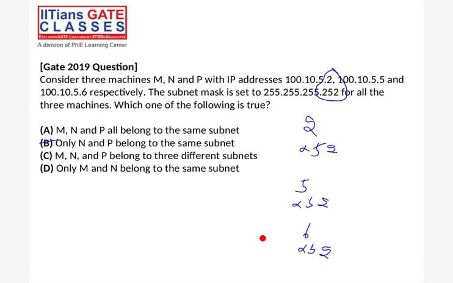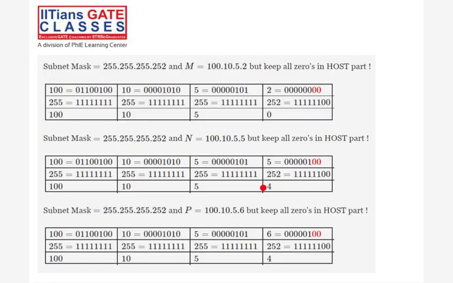So same way, I am doing this with the 252. I'm checking 0 will come, right? Similarly, 5 is there and 252. Here 4 will come, right? Then 6 is there and 252. Here 4 will come. So these both are the same. This is N and P, but this one is 0, right? So different. Okay, let's go to the next question.